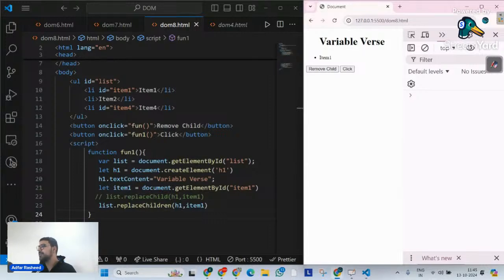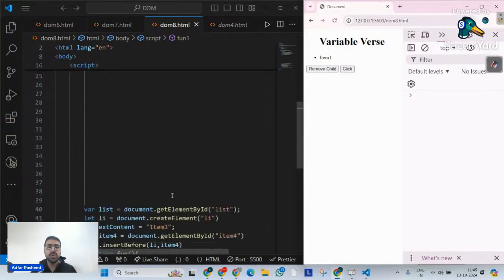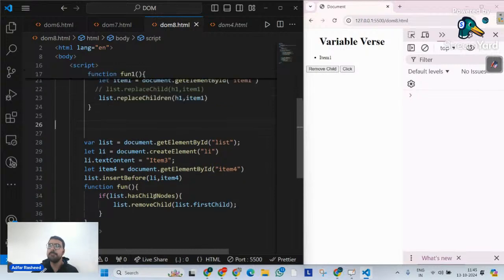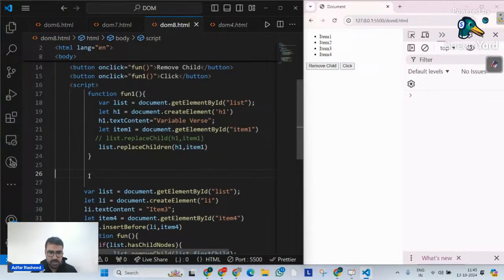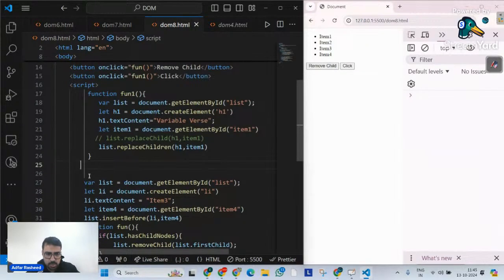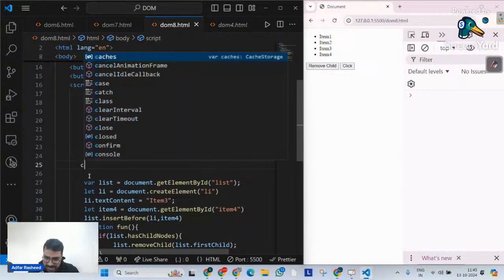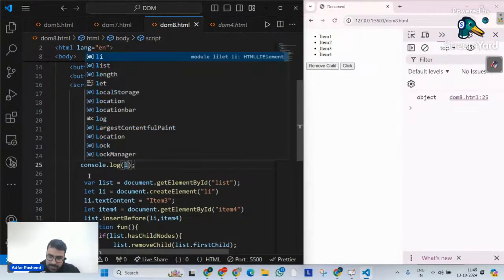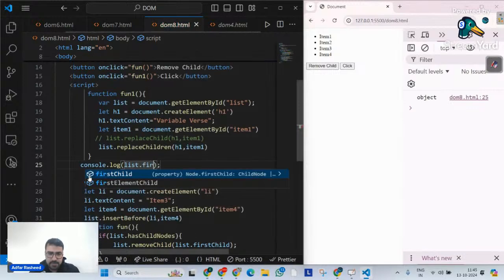What is the difference between first child and first element child? If you ask me, I don't remember. But I know one thing, my concepts are clear. I will simply console them and see what the difference is. Always remember in your JavaScript, console is a very powerful tool for all of you. So let me use console.log. Over there, I will tell it to please give me list.firstChild.